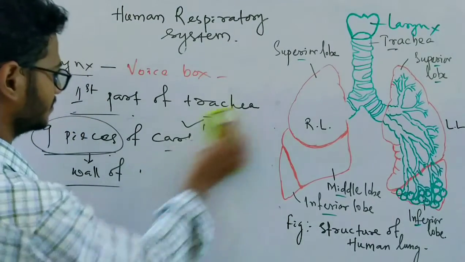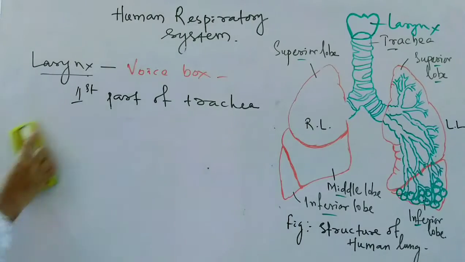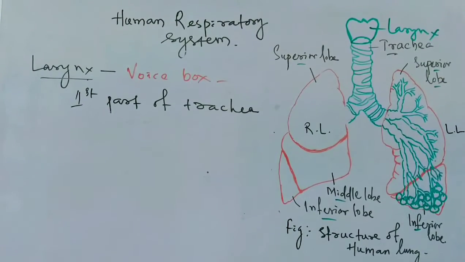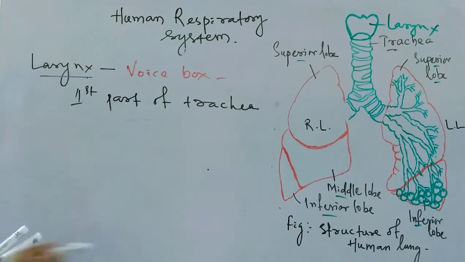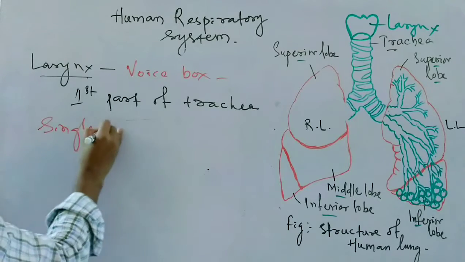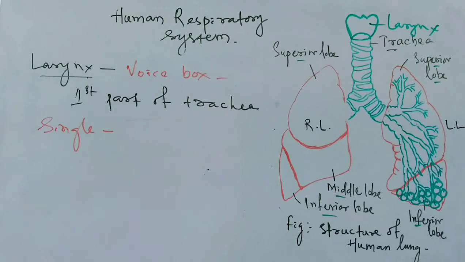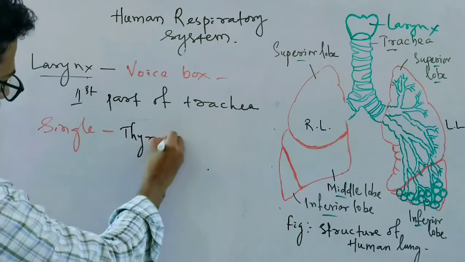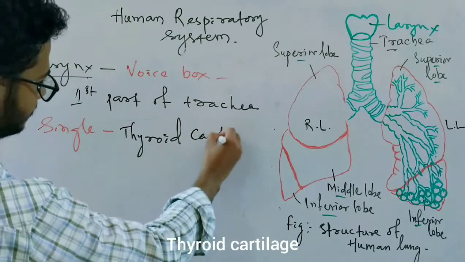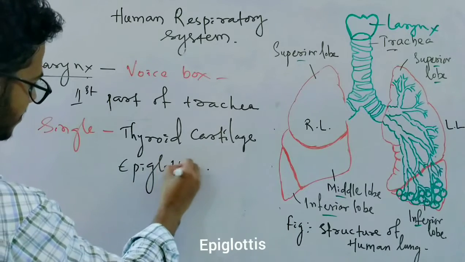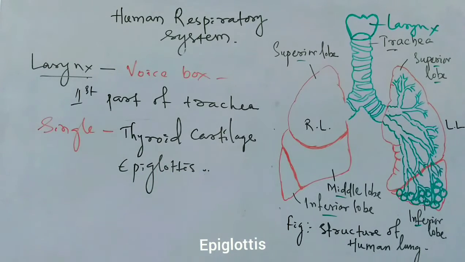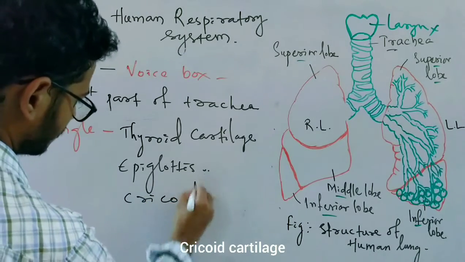So what are the different cartilages that make the larynx? The first 3, which occur singly, are the thyroid cartilage, the epiglottis, as we will talk about in detail, and the cricoid cartilage.